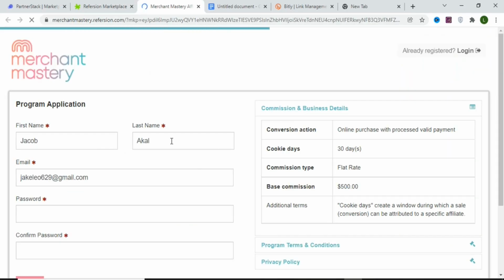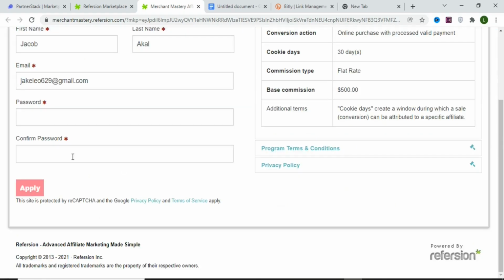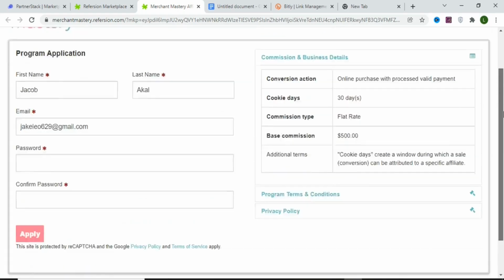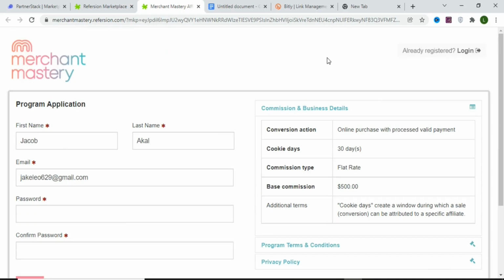Once you click on apply, you are going to enter your first name, last name, email address, password, and then confirm your password. Once you confirm your password, you are going to come here and click on apply, and you are going to get your affiliate link.